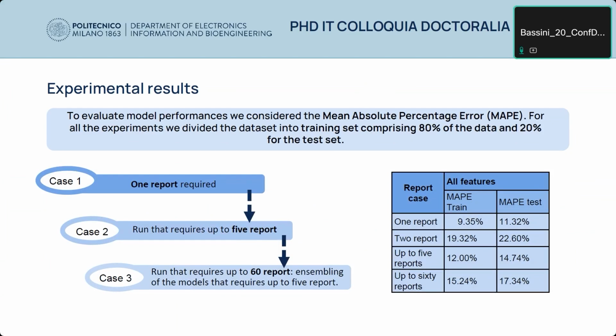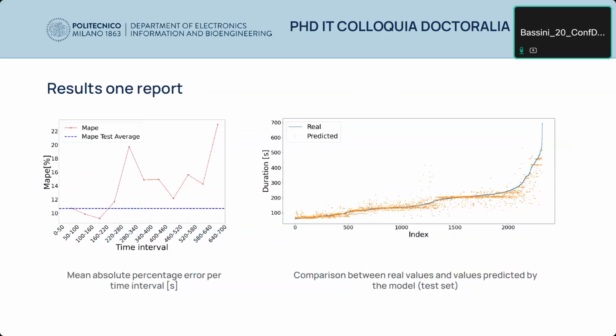Our results were the ones reported on the table, namely for the worst case, the case up to 60 reports, we get an error in the testing phase of more or less 17%. These are results for the 1 report case.